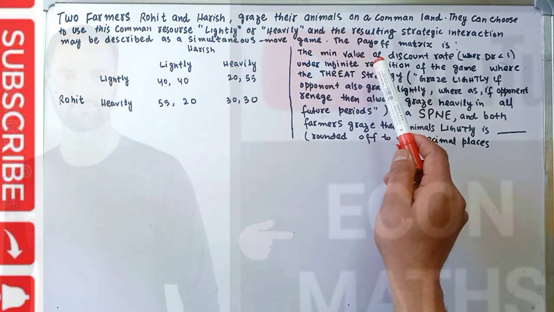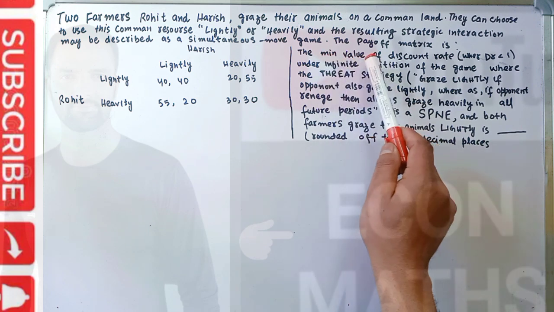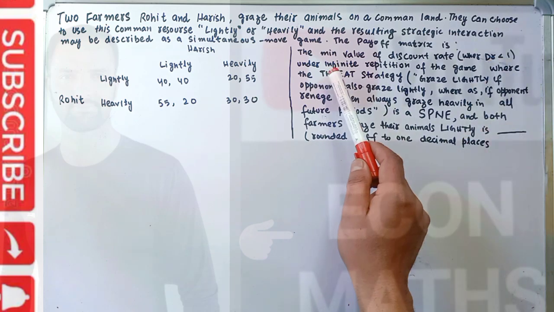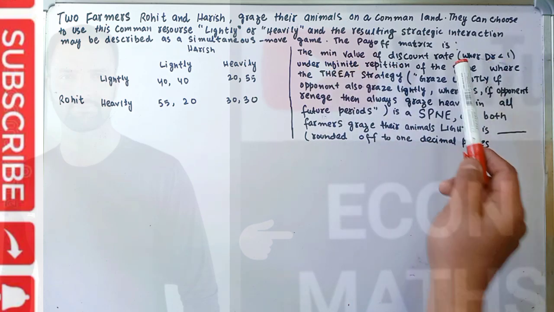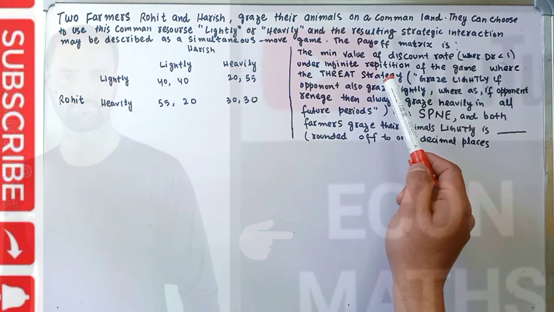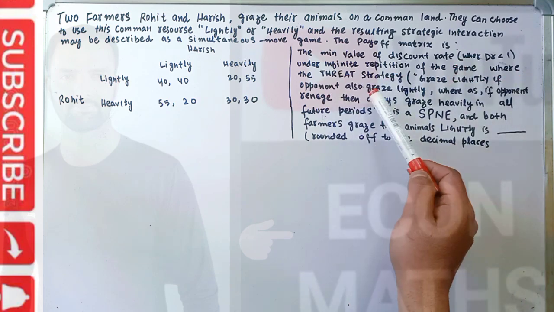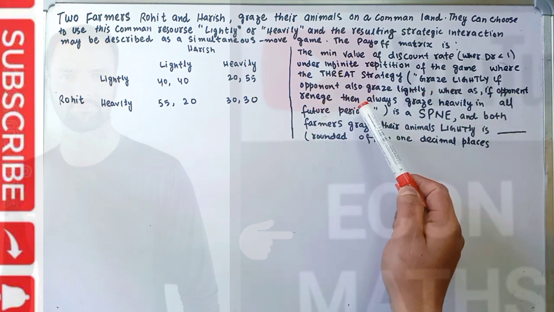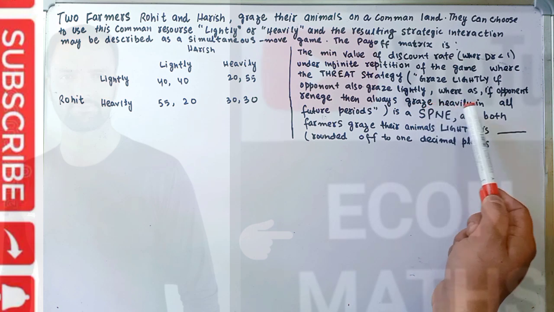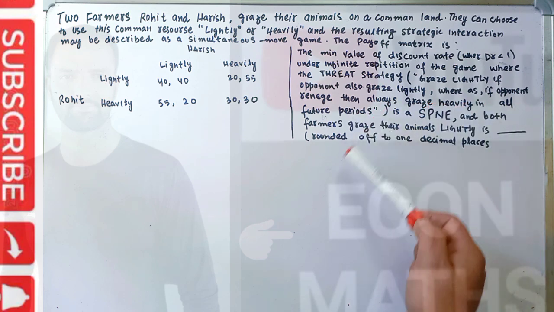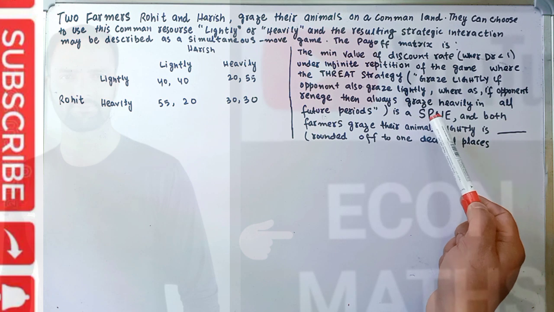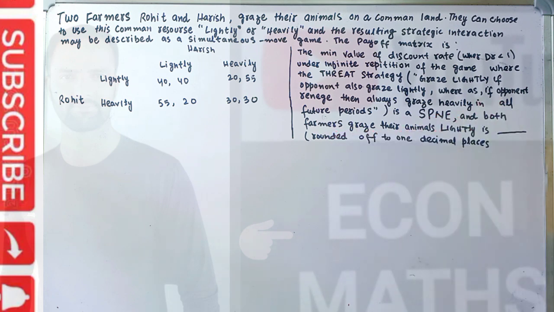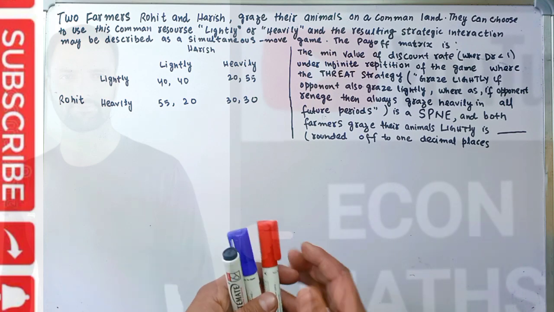We have to find the minimum value of the discount rate, where the discount rate is less than 1, under infinite repetition of the game, where the threat strategy is graze lightly if the opponent also grazes lightly, whereas if the opponent reneges, then always graze heavily in all future periods. This is a subgame perfect Nash equilibrium, and both farmers graze their animals lightly. So we have to find the minimum value of the discount rate.